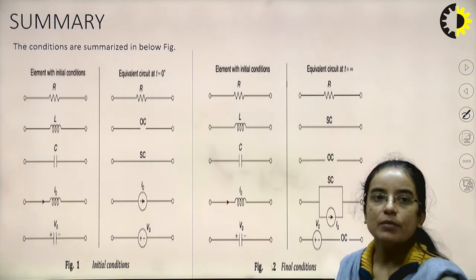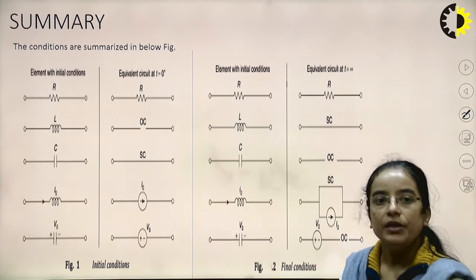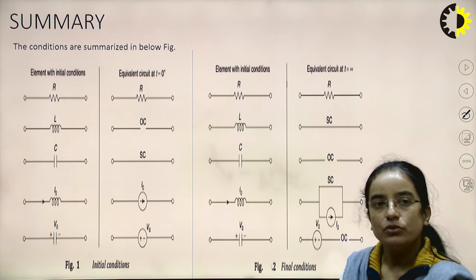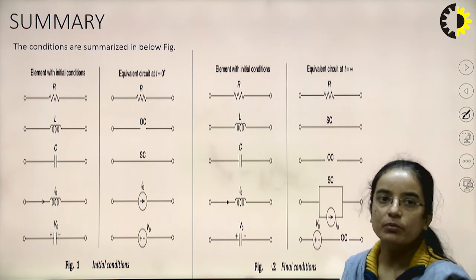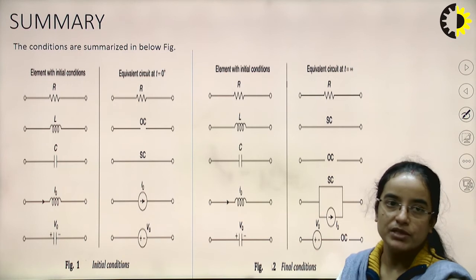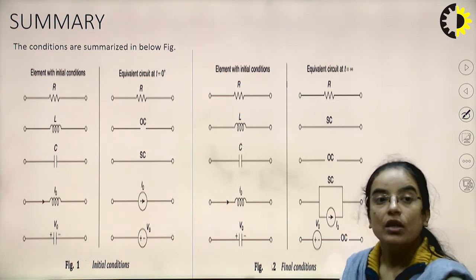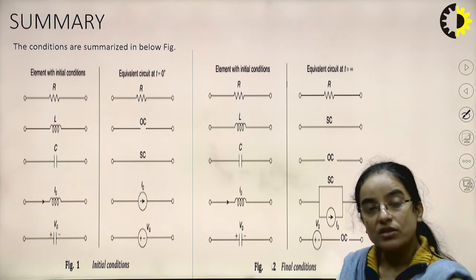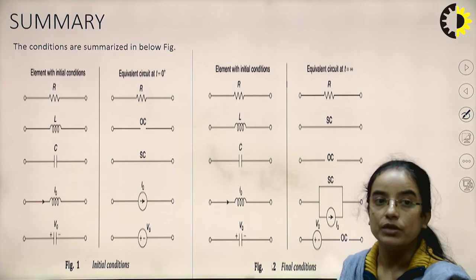So this is the summary here. The left hand side, that is figure 1, shows the initial condition, okay. If a resistor is there at t equal to 0 minus, the same resistor will be there. In case of an inductor, it will behave as an open circuit for the initial condition, that means just after switching. In case of a capacitor, the capacitor will behave as a short circuit just after the switching.